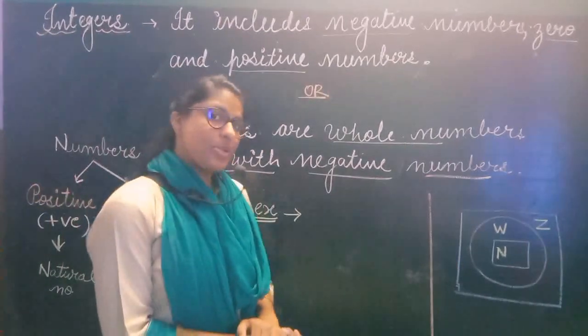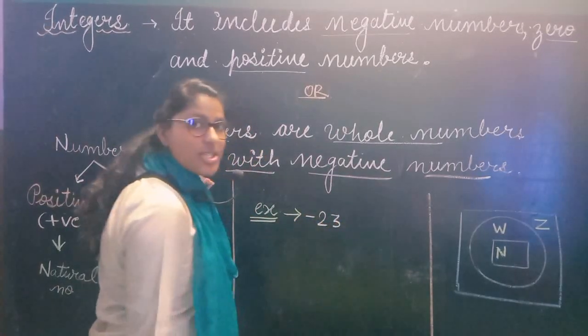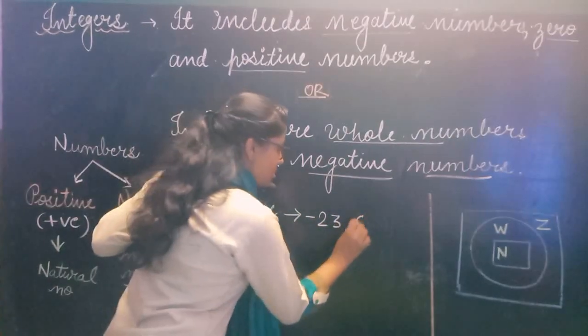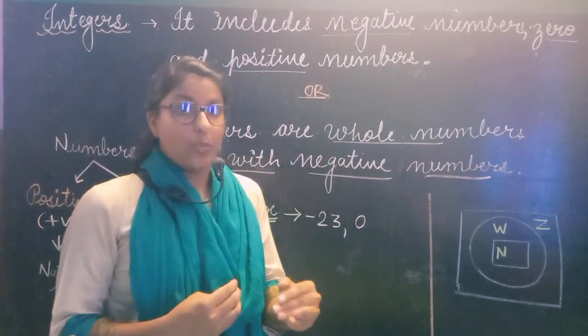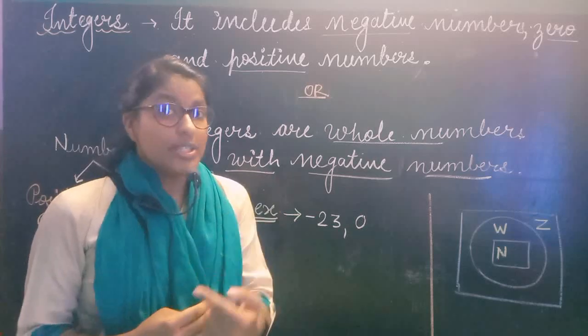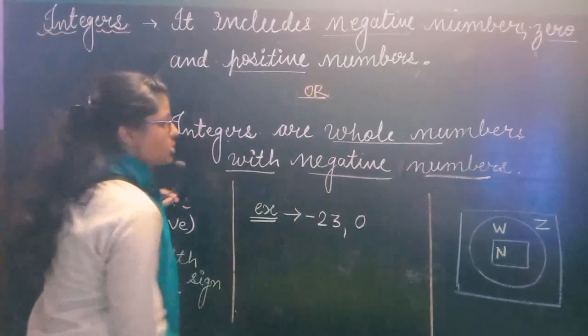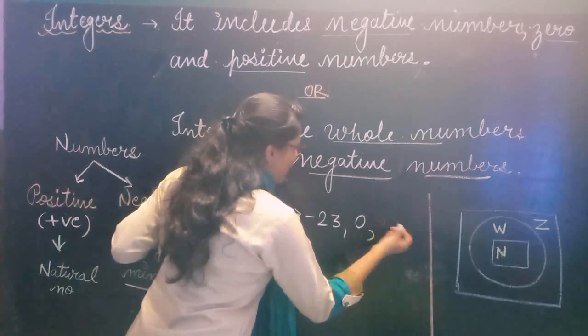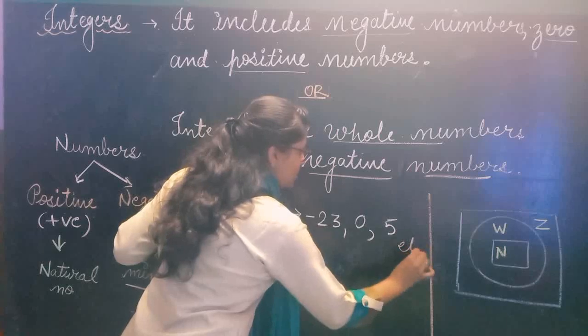Now see some examples of integers. Minus 23 is also an integer because it is a negative number. 0 is neither positive nor negative, but it is a whole number, and integers are whole numbers with negative numbers. So 0 is also a kind of integer. Any kind of number you can take, just 5, etc. So many numbers are integers here.